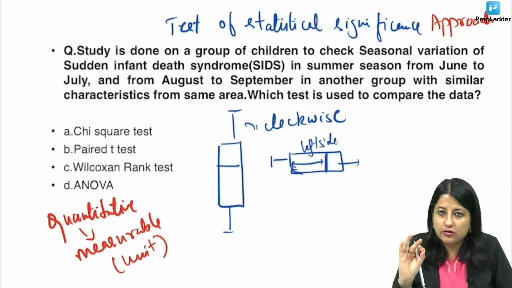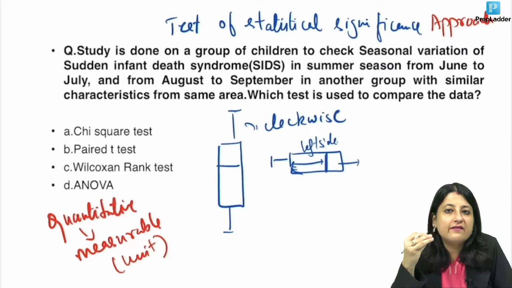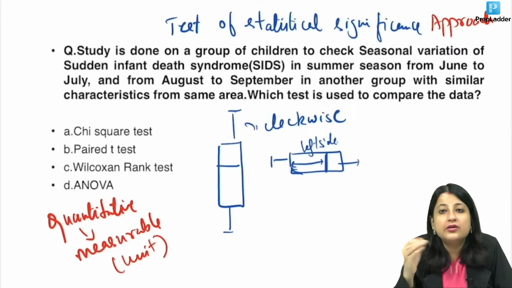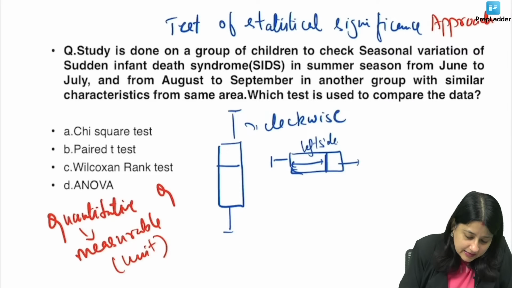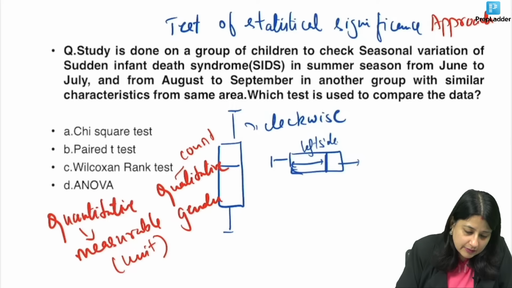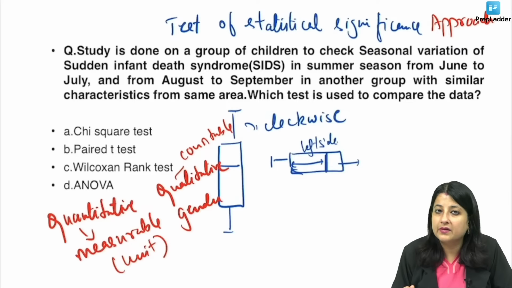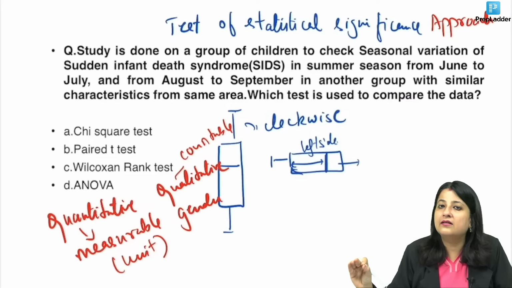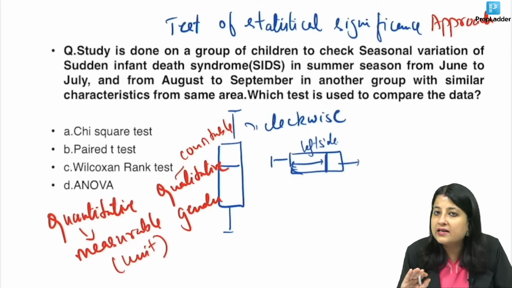Understand this topic well, no rush. Suppose I say weight. Weight has a unit, you can measure weight. Height has a unit, you can measure height. Hemoglobin has a unit, you can measure hemoglobin. But on the other hand, if I say a qualitative variable, let's say gender, does gender have a unit? No. A qualitative variable is countable. You can't measure it, but you can count it, like 10 boys in the class, 3 girls in the class, that's countable.